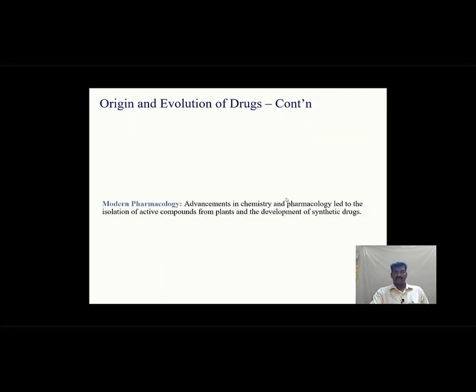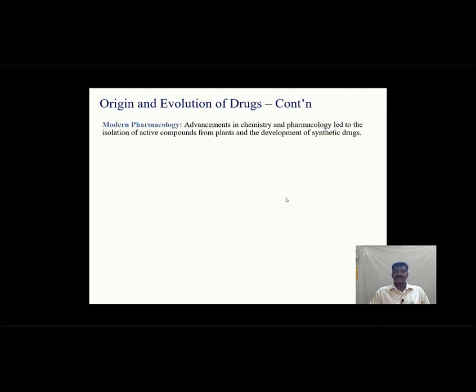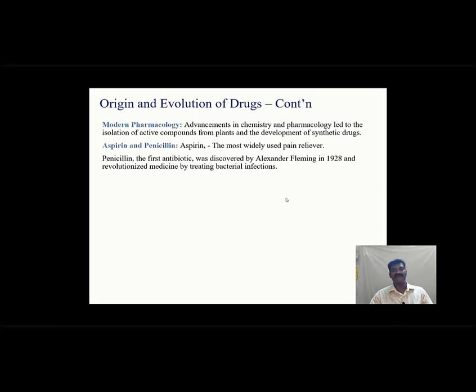And in continuation, modern pharmacology: advancement in chemistry and pharmacology led to the isolation of active compounds, and these are the things which help us survive in today's world, in the modern era of pharmacology. Especially aspirin and penicillin. Aspirin is the most widely used pain reliever, and penicillin, the first ever antibiotic, was discovered by Alexander Fleming in 1928, which led to a pathway for today's vaccines for all the diseases, and which also helps us strengthen our immune system.